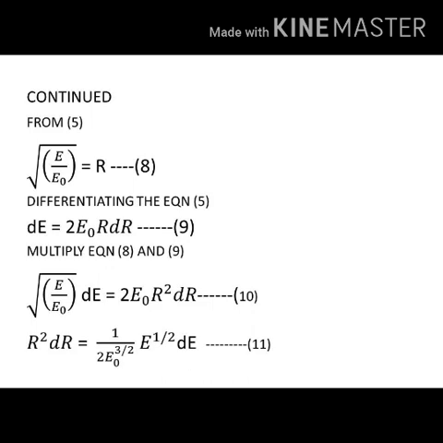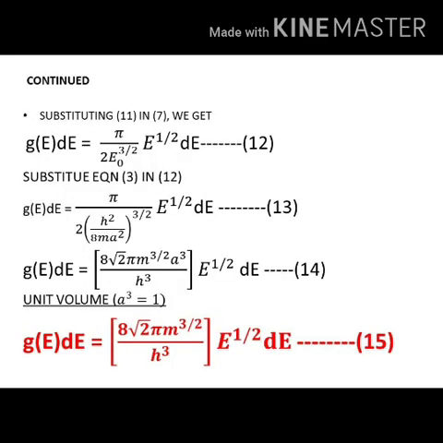Now substitute equation 11 in equation 7. That is G of E into dE equal to pi r square into dr. Now substitute the value of r square into dr. So we get G of E into dE equal to pi divided by 2 E naught raised to 3 by 2 into E half dE. Call this equation 12.